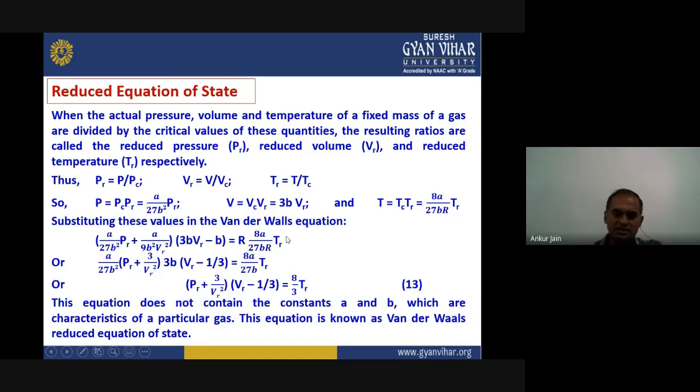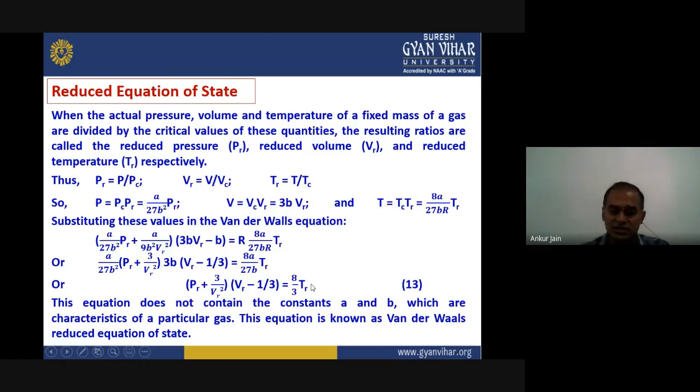Now rearranging this, taking these two values to the other side, it becomes PR plus 3 upon VR square into VR minus 1 upon 3 equals 8 by 3 into TR.